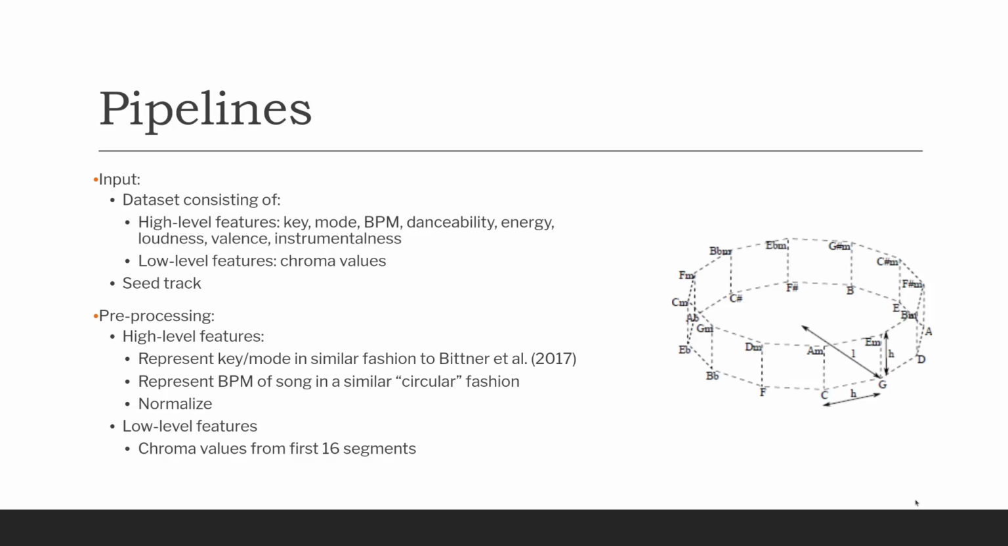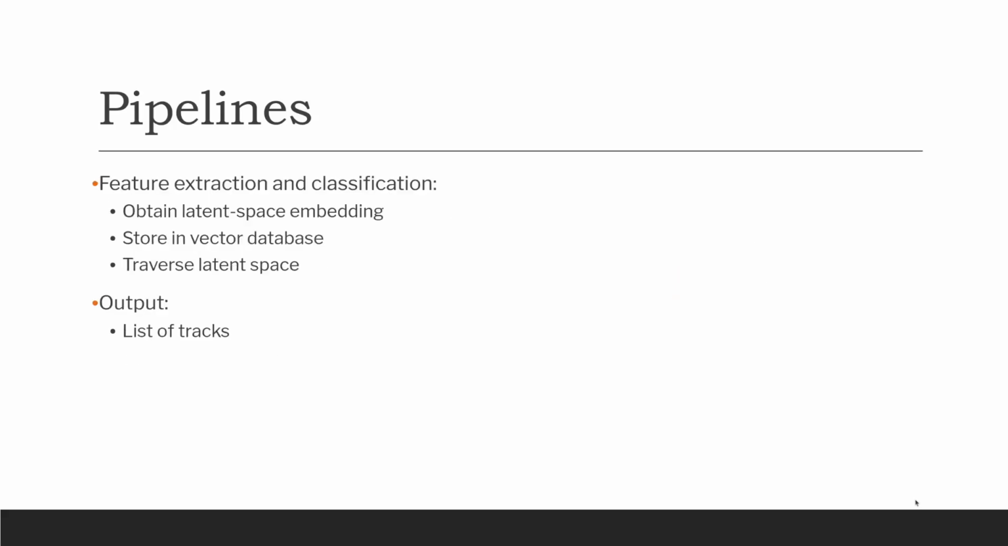Then we represent the BPM of a song in a similar circular fashion. This is done so that if you have a track that is 160 BPM and a song that is half time of that, which will be at 80 BPM, they can be recommended to one another, as you can mix a song in DJ that is 160 BPM with a song that's 80 BPM. And then finally, we normalize all of the inputs given to us. We also take the low-level features, but we only take the first 16 chroma values for our input.